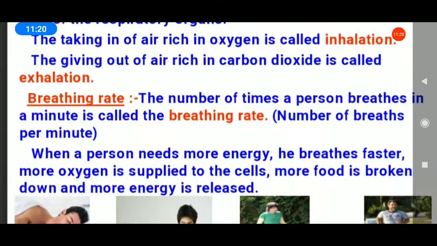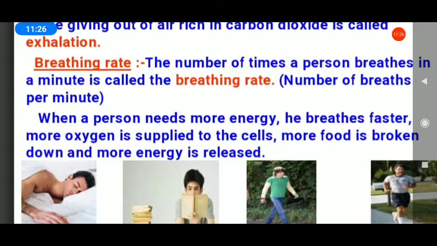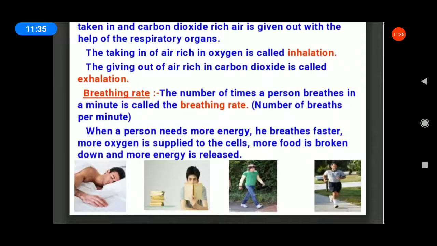When a person needs more energy, he breathes faster, more oxygen is supplied to the cells, more food is broken down and more energy is released. That is the breathing rate.